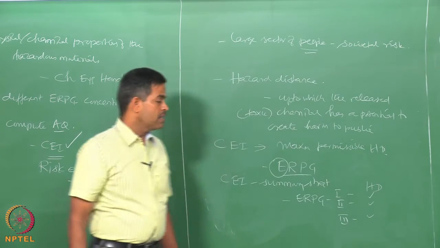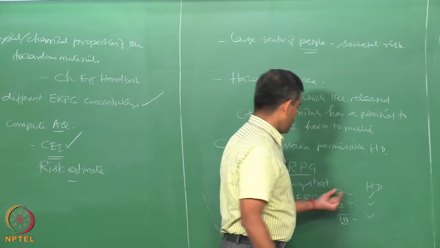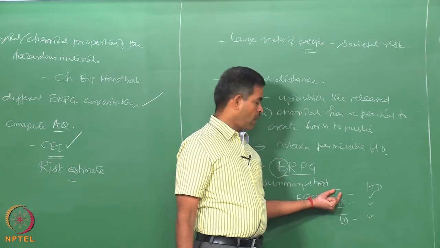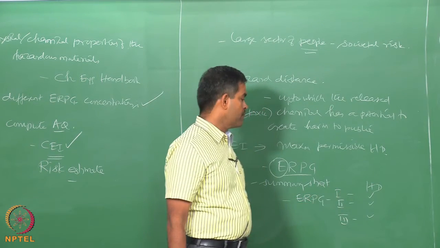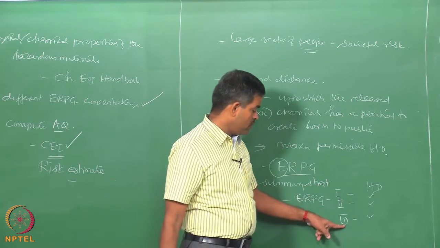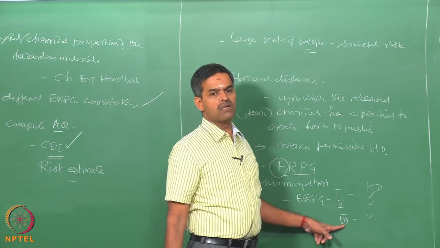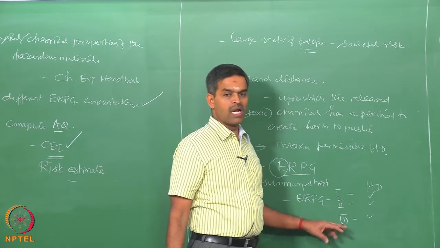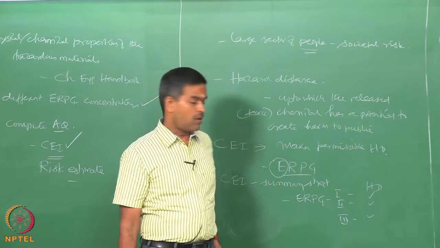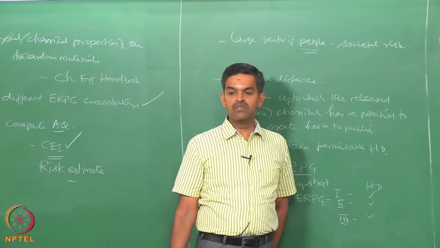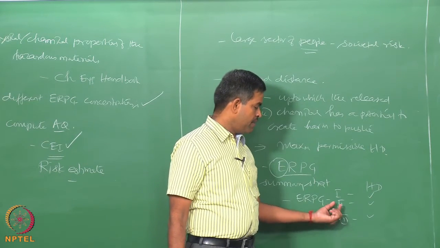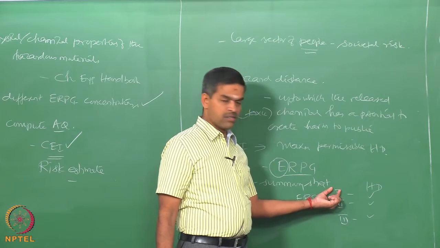For example, the hazard distance for ERPG level 1, which says there should be not even an objectionable odor on the public, will obviously be much larger than that of the ERPG level 3 concentration, which admits adverse reversible effects on the human body but does not cause fatality. So, this is a higher concentration, medium concentration and mild concentration.